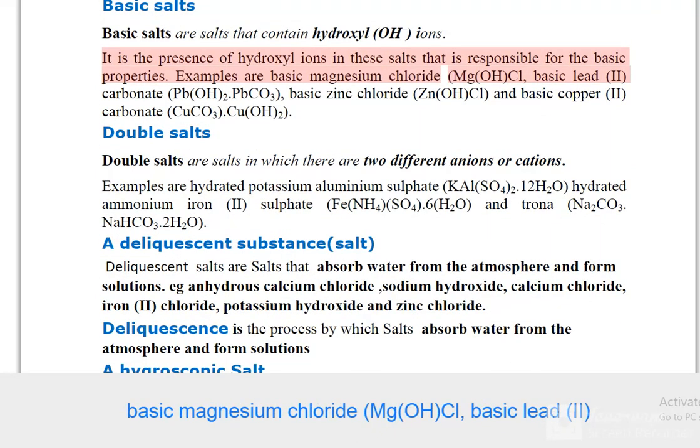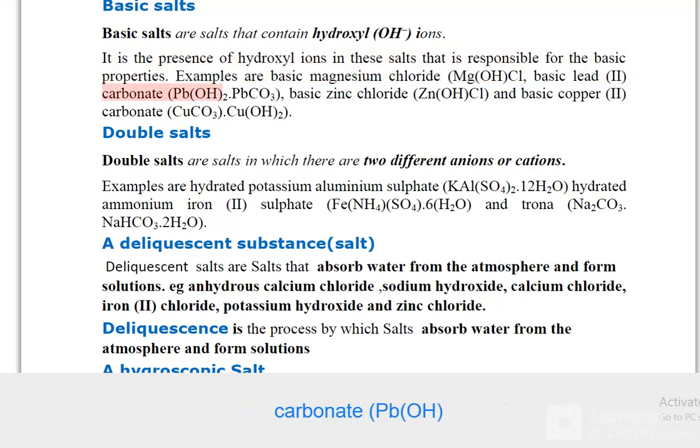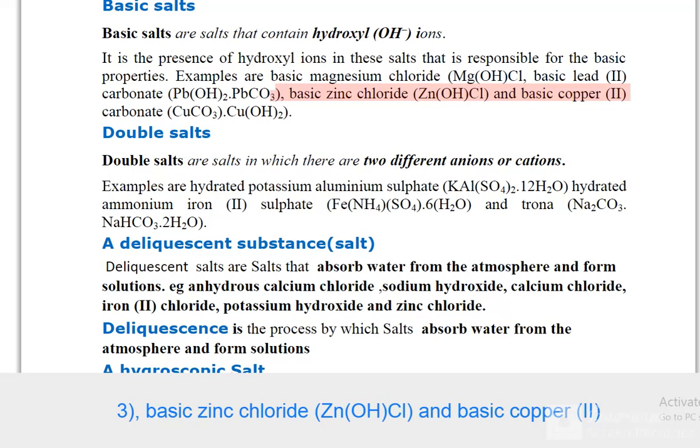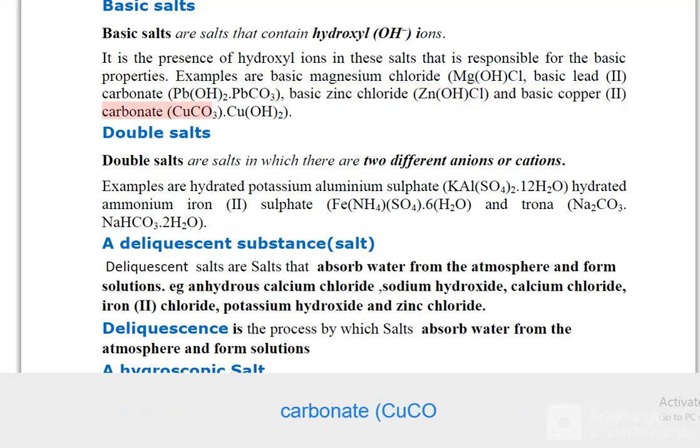Examples are basic magnesium chloride, Mg(OH)Cl, basic lead carbonate, 2PbCO3.Pb(OH)2, basic zinc chloride, Zn(OH)Cl, and basic copper carbonate, CuCO3.Cu(OH)2.